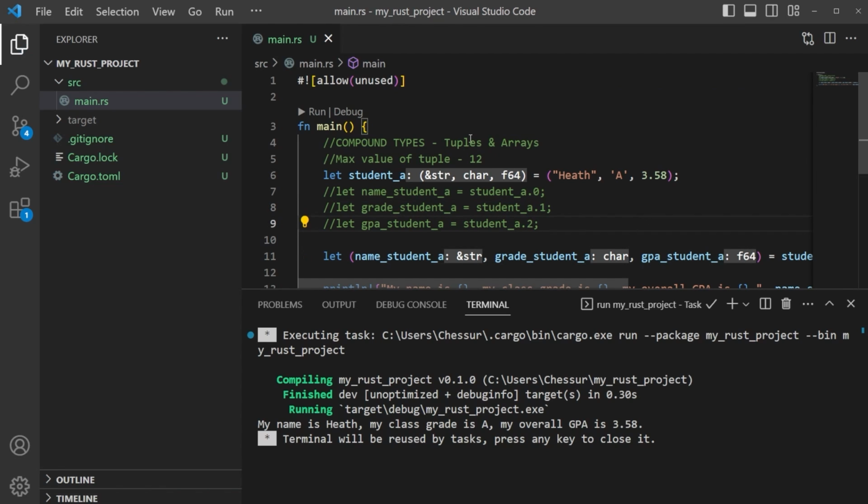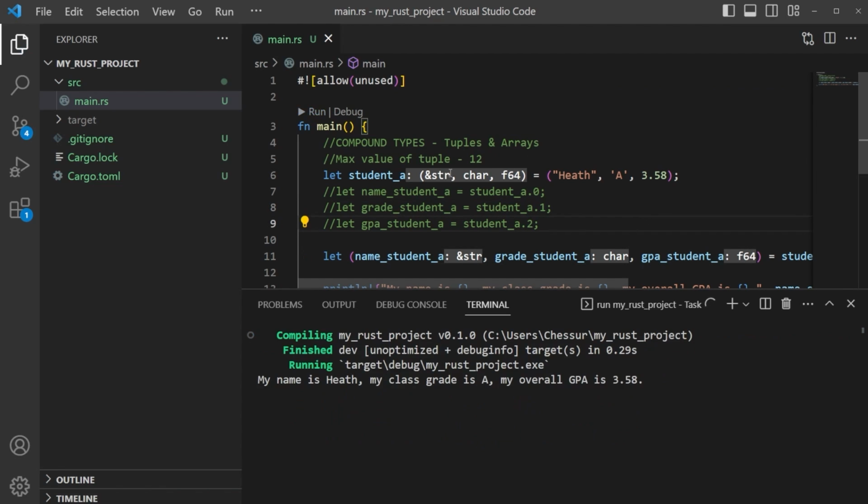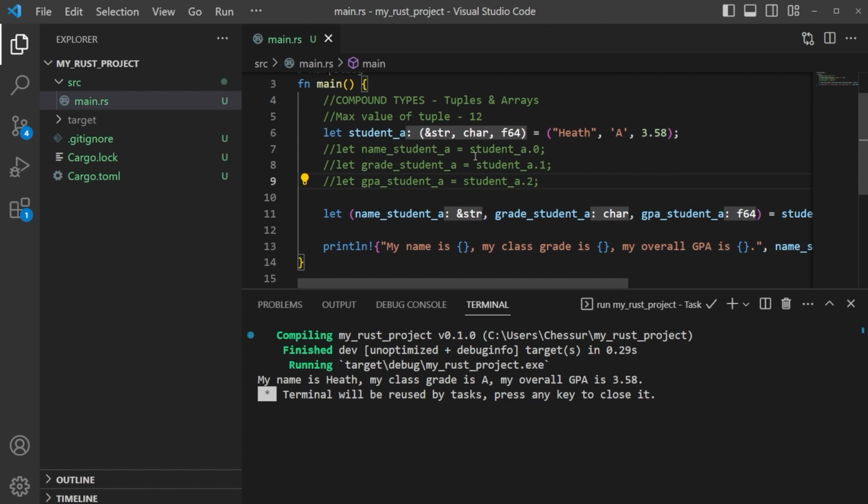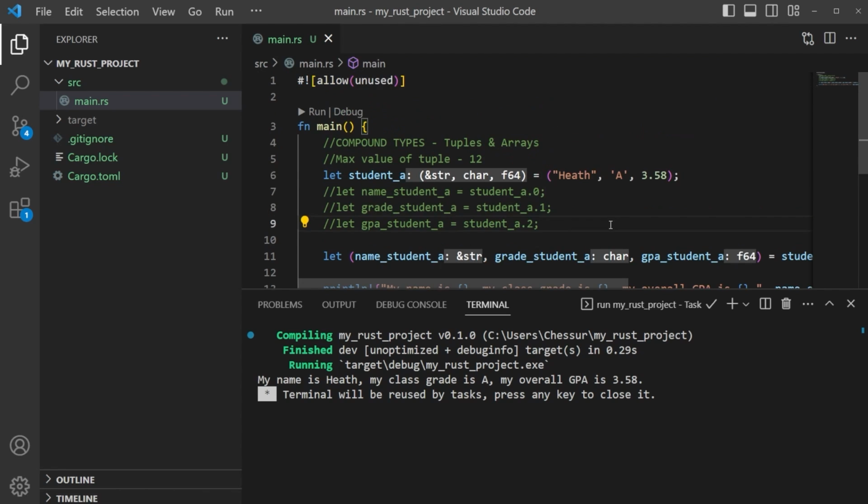We can save this and prove the concept by running it again, and you'll see it has the same results. So instead of writing three lines of code, you can put this into one line of code, and that's really nice. That's it for tuples. We're going to talk about arrays really quick, and then we'll move on to the next section.